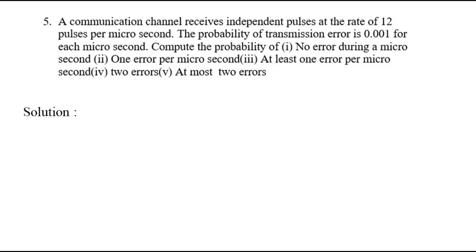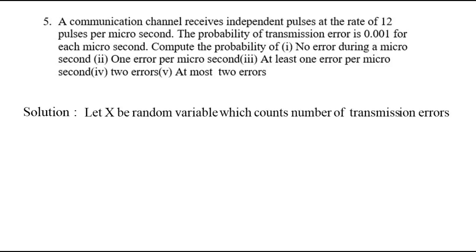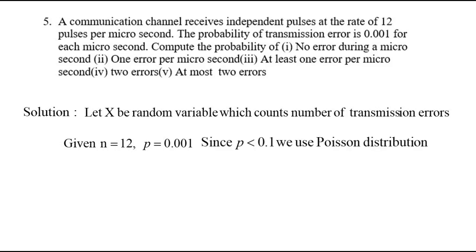Okay, so here n is 12. There are 12 pulses per microsecond, and we will count the number of errors transmitted out of 12 pulses, and p is the probability of transmission error, which is 0.001, very small. P is less than 0.1, therefore we use Poisson distribution.